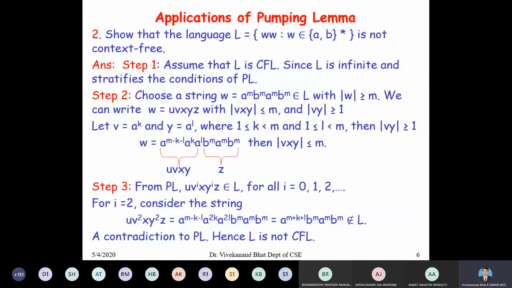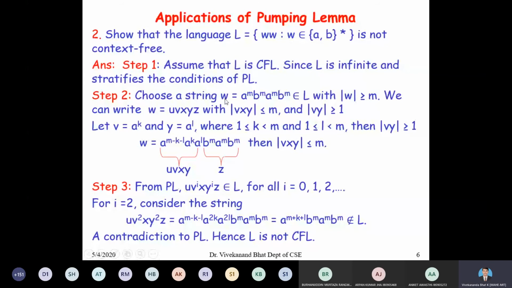Satisfies the conditions of the pumping lemma. There exists a positive integer m such that you have to select a string w, because all the strings in this language are of the form ww, where w belongs to {a, b} star. So I will choose one particular string, a to the power of m, b to the power of m. This is w, and ww is a to the power of m, b to the power of m, a to the power of m, b to the power of m, which belongs to L. Choose any string for a particular positive integer.